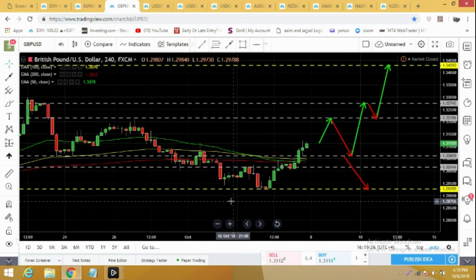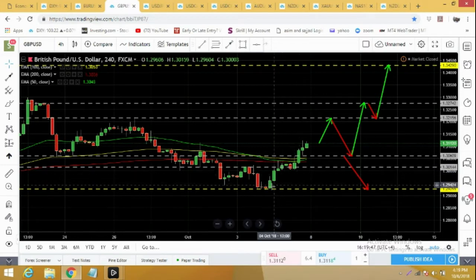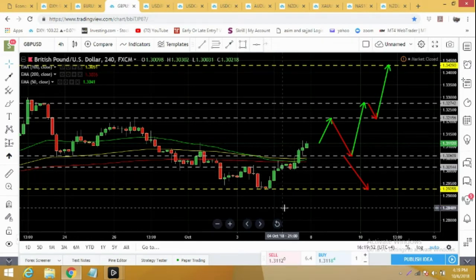GBP/USD bounced back strongly on Thursday. It bounced back from 1.2925 and it rallied all the way to 1.3112. It has been very strong. It's a clear indication for a bigger reversal. In the next 2 days, I'm expecting it can touch 1.3215, from where it can go for a correction. While from 1.3060 I'm expecting it can rally to 1.3274 and further 1.3429.